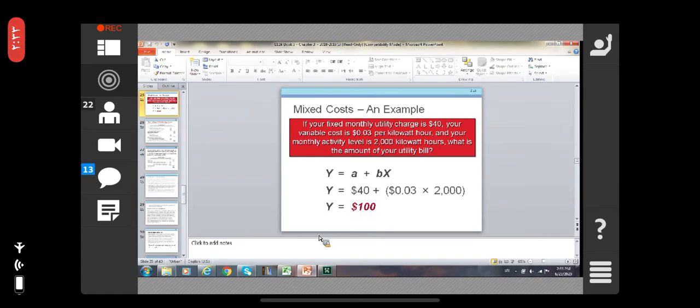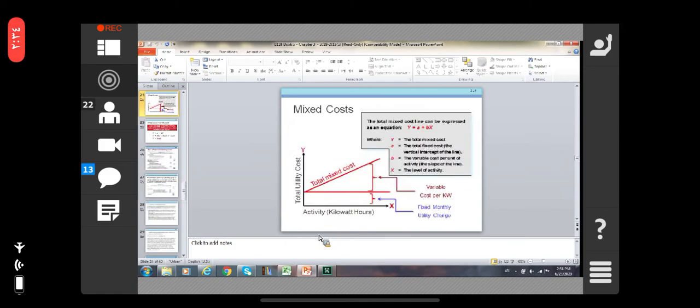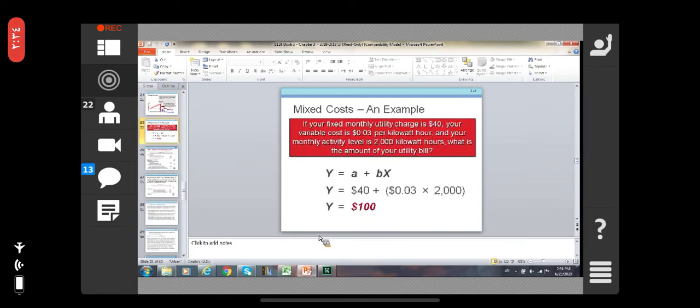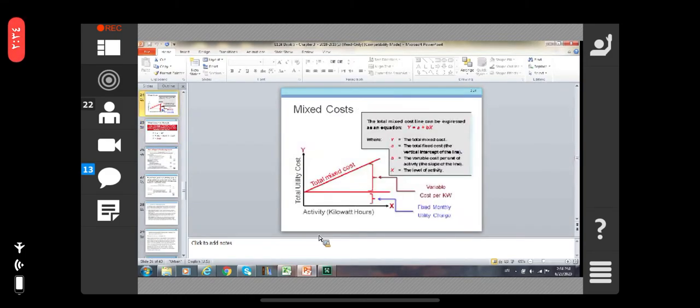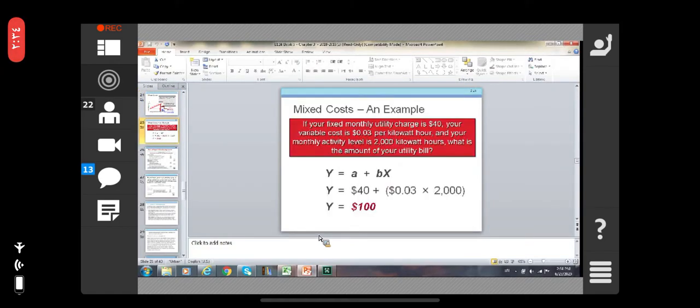So, because the equation is Y is equal to A plus BX, Y is equal to A, which is 40, right? The A is the total fixed cost. The total fixed cost is 40, plus B. What is B? B is the variable cost per unit of activity. The variable cost is 0.03, multiplied by 2000.